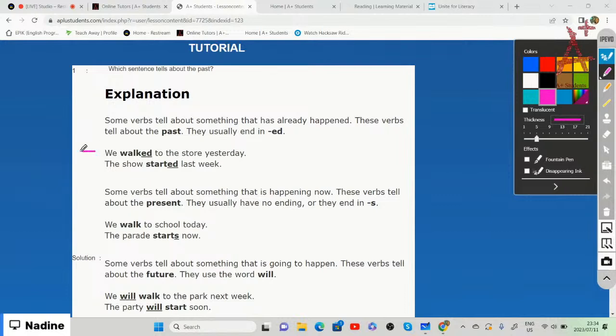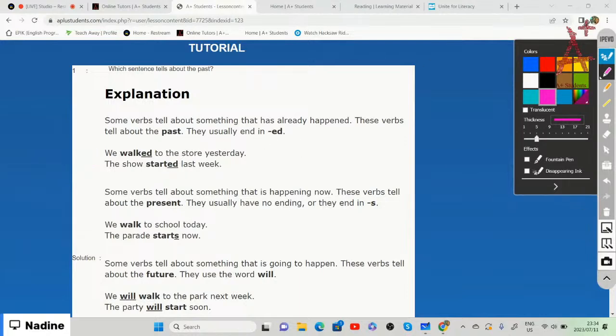All right, also here's an example. We walked to the store yesterday, right? In the present, we would only say walk, but in the past, we walked to the store yesterday. The show started, we added ed to that verb. So the show started last week. And if we were to make mention of the present, then we could say that the show starts.